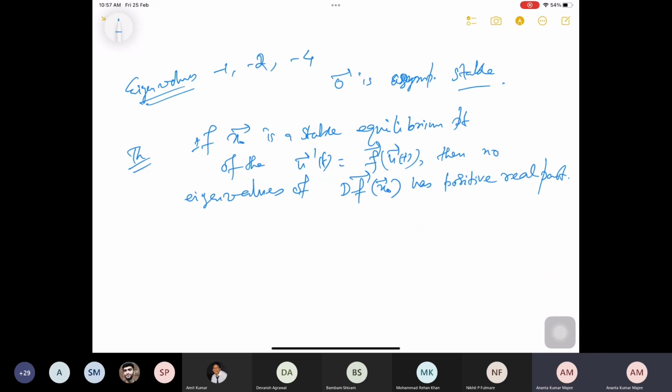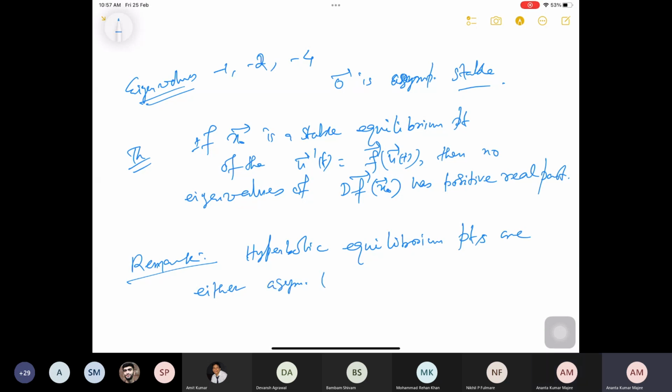So as a consequence, for hyperbolic equilibrium points, they are either asymptotically stable or unstable. As a remark, considering these two theorems, I can say that hyperbolic equilibrium points are either asymptotically stable or they are unstable.